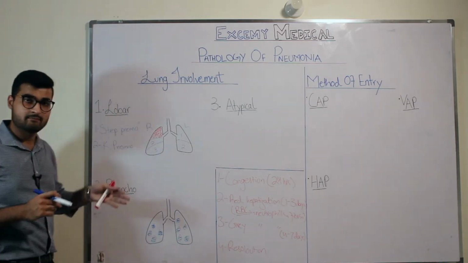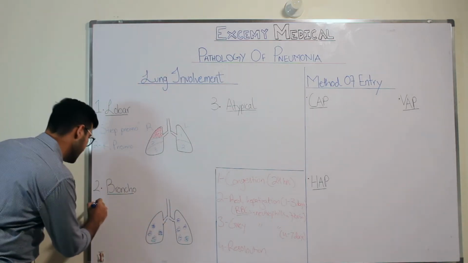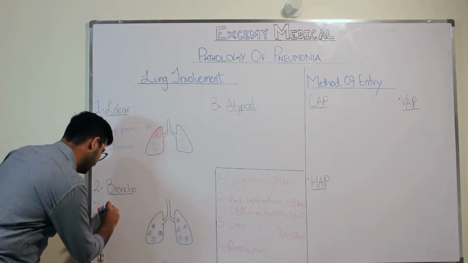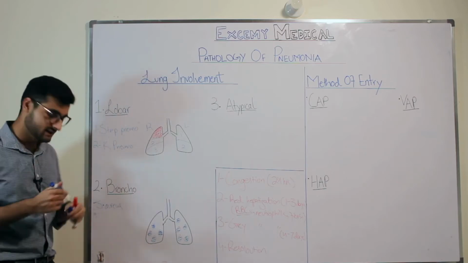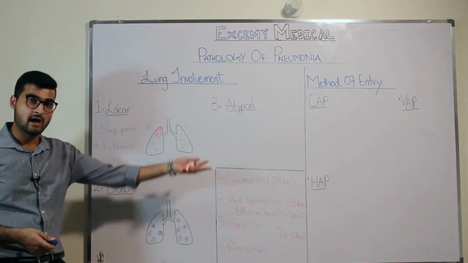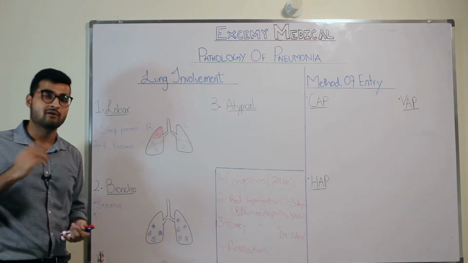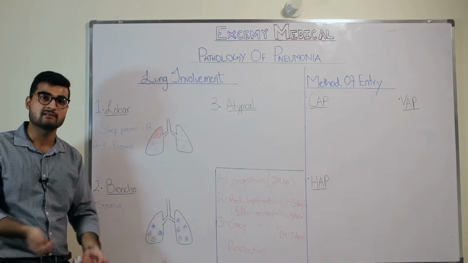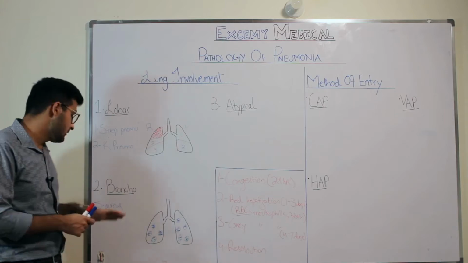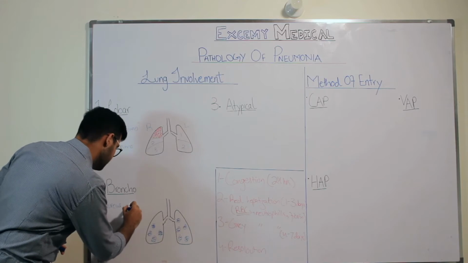Now, coming on to the same pattern, that bronchopneumonia is going to have a patchy involvement, but what are the organisms that cause bronchopneumonia, right? So the first organism that we'll be talking about is Staph aureus. Now, Staph aureus is something that we all have definitely heard about. Staph aureus has multiple strains, and we'll be talking about which strains come over here and which strains come later. Staph aureus is usually common in patients who are IV drug users. Obviously, people who are IV users constantly inject themselves, which is why it is very easy for Staph aureus to get inside their blood and infect their lungs, causing them bronchopneumonia due to Staph aureus. So it usually happens in patients who are IV drug users.